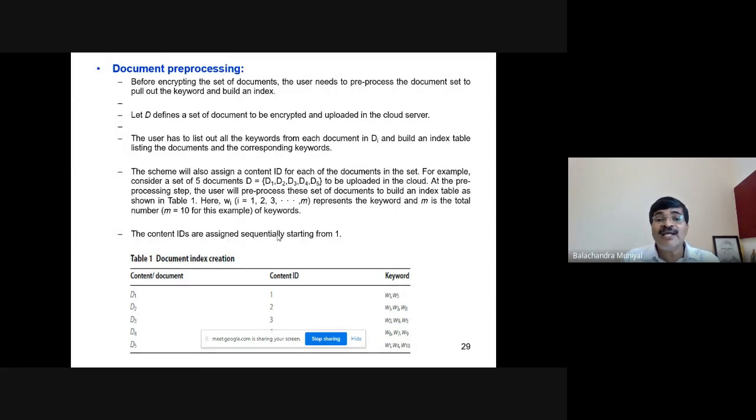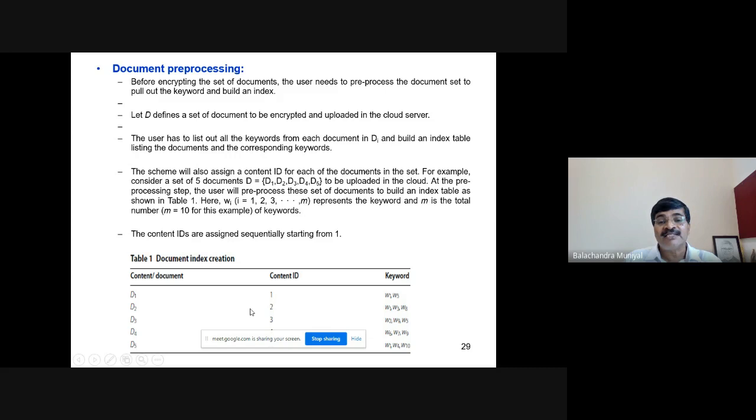In our example, let M be 10. That means there are 10 keywords in 5 documents. With respect to this example, D1 consists of the keywords W1, W5. D2 consists of the keywords W1, W3, W8, and so on.